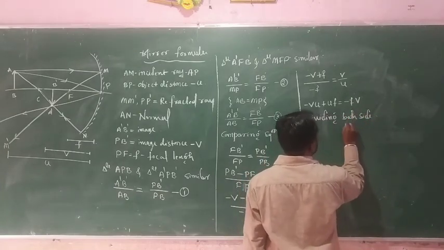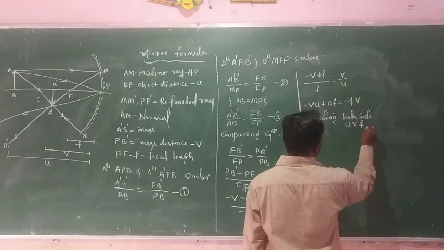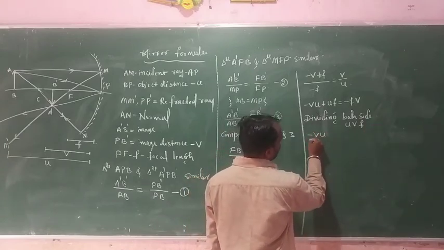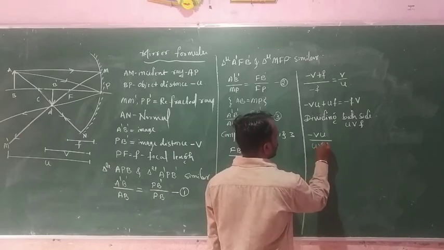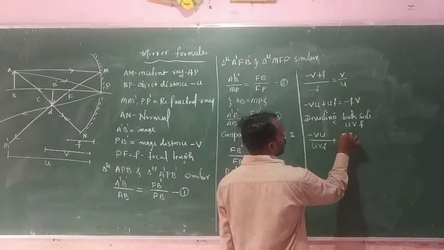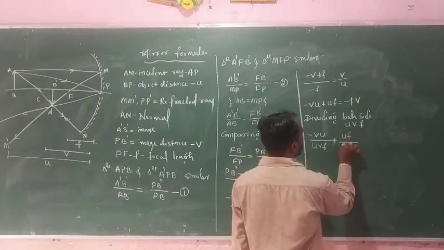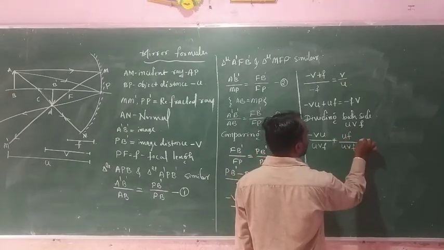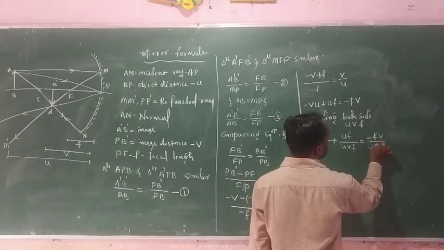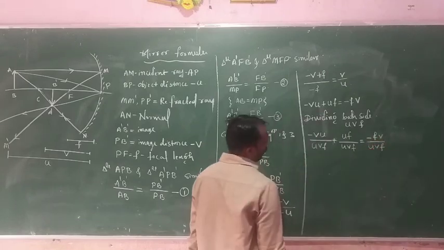Okay, dividing both sides by U, V and F: minus VU divided by UVF plus UF divided by UVF is equal to minus FV divided by UVF.